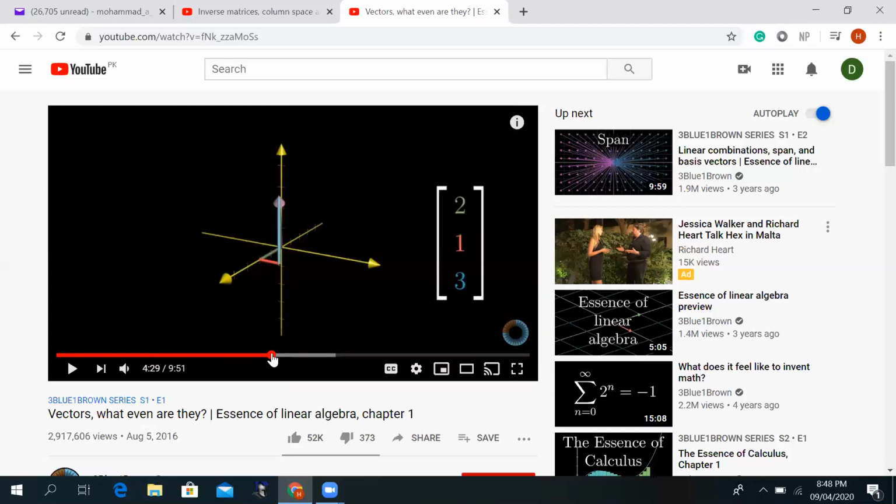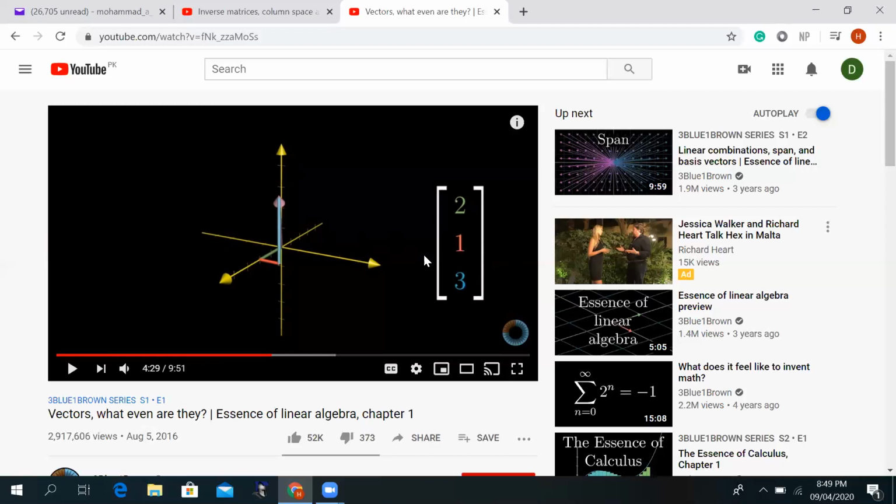Similarly, we can have three-dimensional vectors in linear algebra. A three-dimensional vector means an ordered list of three numbers. So we have square brackets in which we put three numbers. But keep in mind, we have to keep them separated. We cannot mix them. So 2 is on the top, 1 is in the middle, 3 at the bottom. So these are three different numbers, and they are ordered numbers. It means that their position is important. I cannot mess up their position. I cannot randomly put their position.